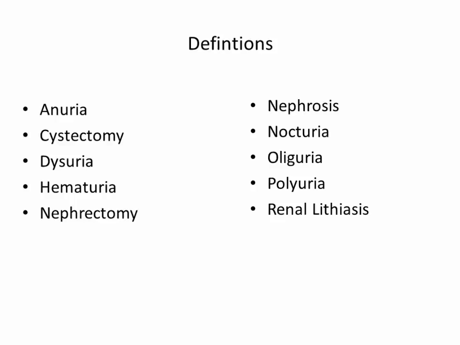Okay, starting with renal assessments and reviewing some definitions. Anuria means no urine. Cystectomy, surgical removal of all or part of the urinary bladder. Dysuria, painful urination. Hematuria, blood in urine. Nephrectomy, surgical removal of a kidney.